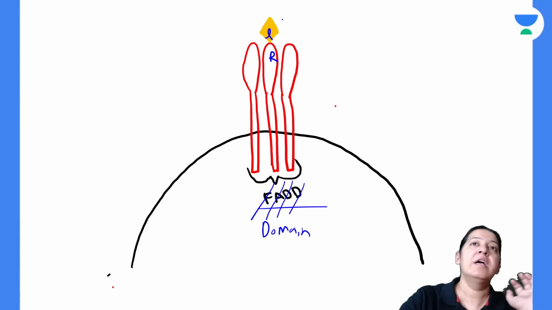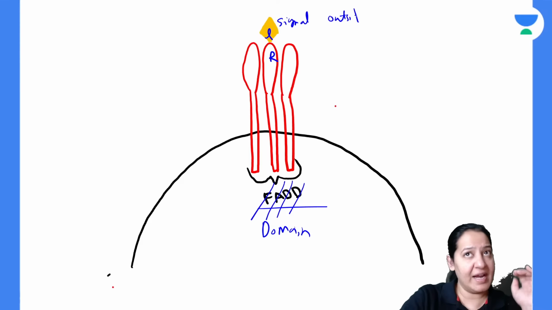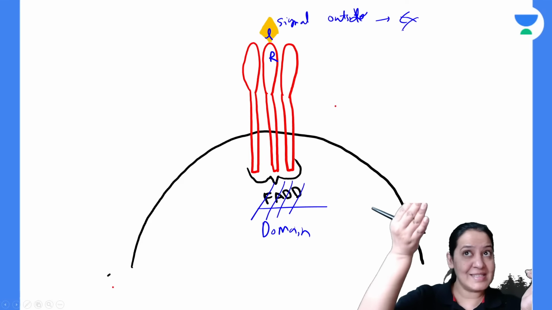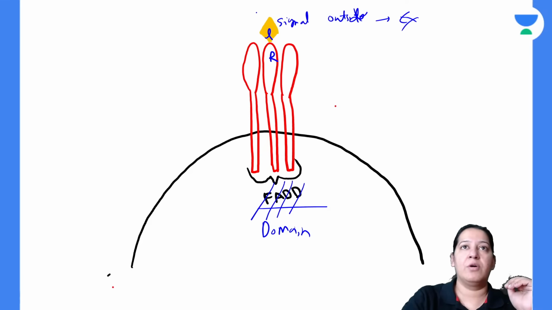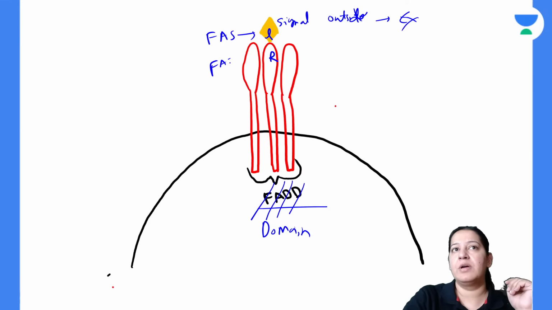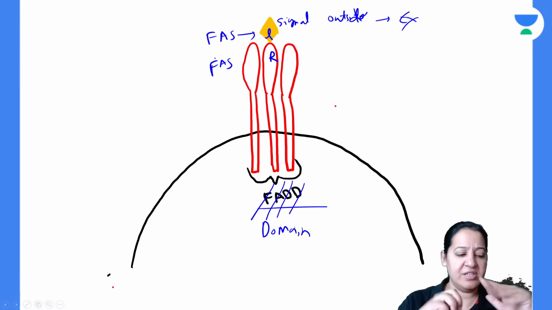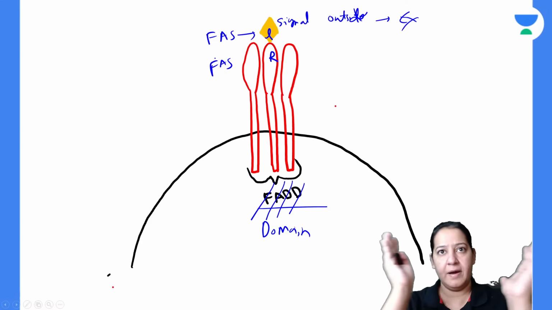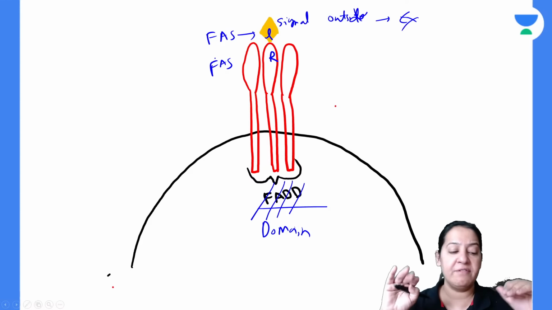have to commit suicide. So this is the signal. Here the signal is coming from outside. Can you see the ligand is coming from outside? That's why it is known as extrinsic pathway. So a ligand is coming. It is binding with the receptor. Who is the ligand? It is FAS ligand and it is binding with FAS receptor, or it is TNF ligand binding with the TNF receptor, right? So it will come and bind with the receptor, multiple receptors will come together, they will form a death domain.